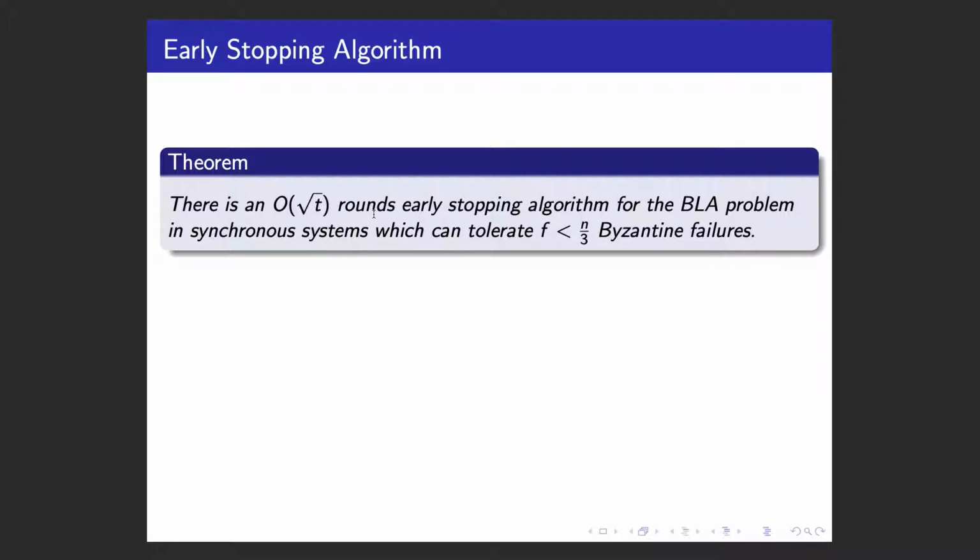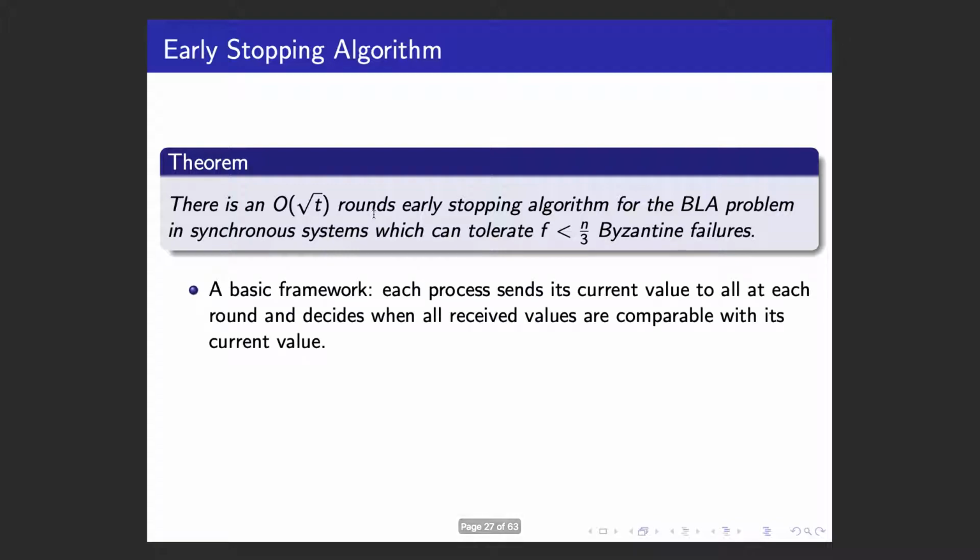Let's look at our early stopping algorithm. It's an order of square root t rounds early stopping algorithm for this problem. We use the Bayesian framework as before, as in previous work. Each process sends its current value to all at each round and decides when all received values are comparable with its current value. If it has not decided, then it just updates the value to be the join of all received values. If we only use this basic framework, in the best case we can only get an order of t rounds algorithm because of the Finner chain problem. In the worst case, there could be a Finner chain of length t because there are t Byzantine infinities.